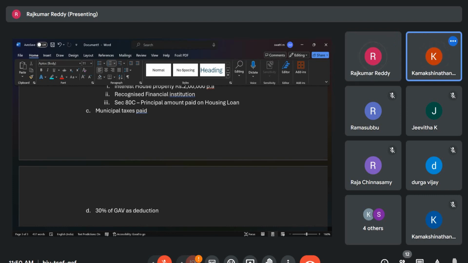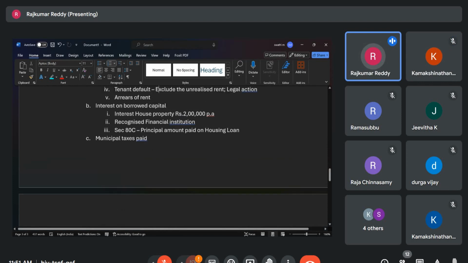Okay. So this one is deduction. Point B is deduction.